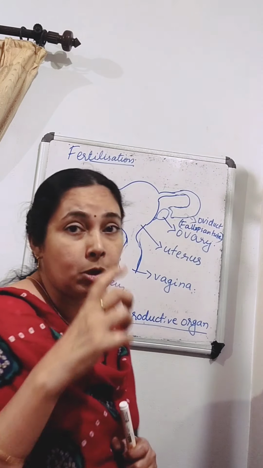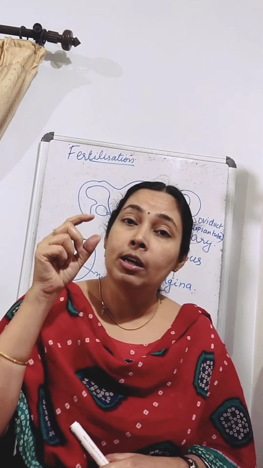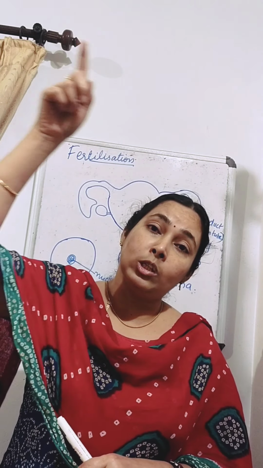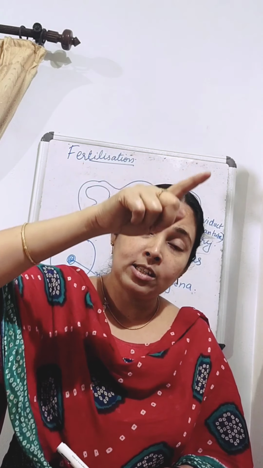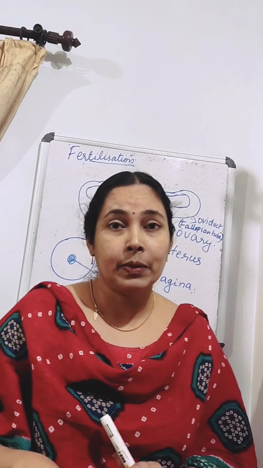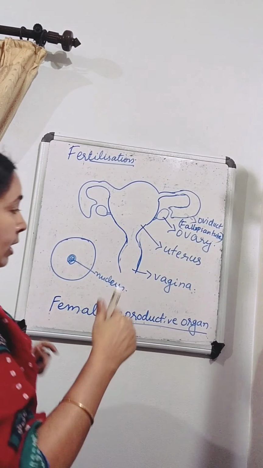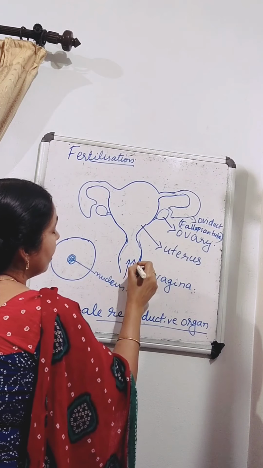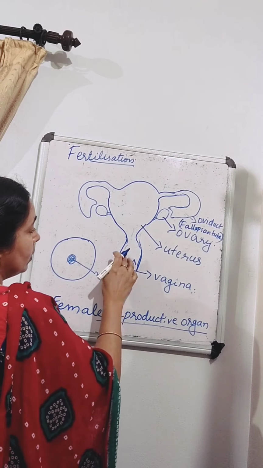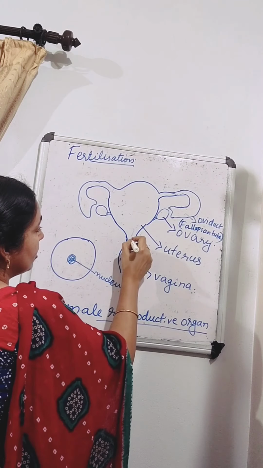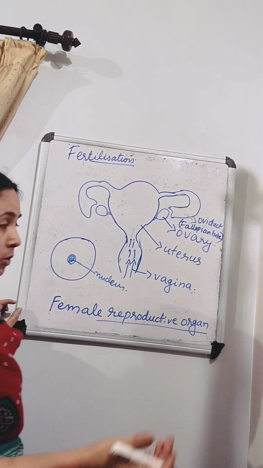We studied that sperms are produced in the testis, and from the testis they move through the sperm duct, then reach the urethra, and from the urethra they come out through the penis. Okay, and during sexual contact, from the penis the sperms are ejected into the vagina. There will be millions and millions of sperms.